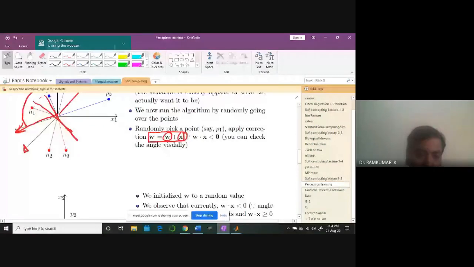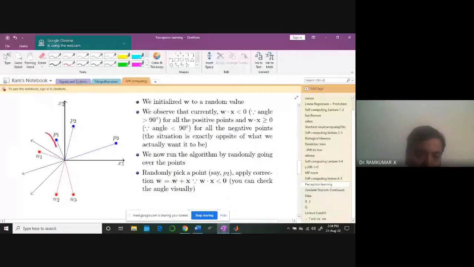See here, next case, again I have rotated my line. So now the new weight vector will be like this, and the new classification line like this. It should be perpendicular like this. The weight vector is now perpendicular to the line. Still I have some classification error. Then what I do is still add more weight, W plus X.